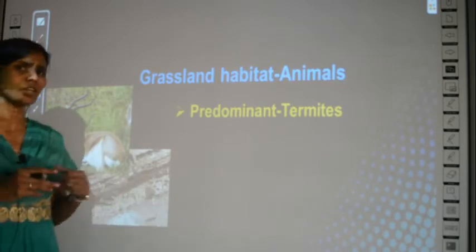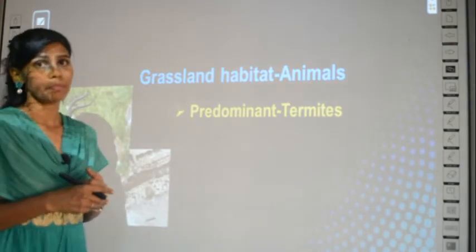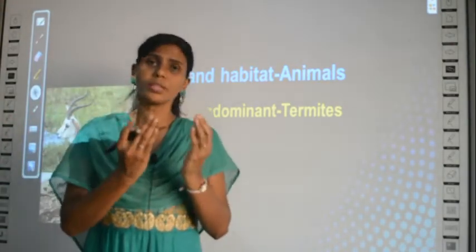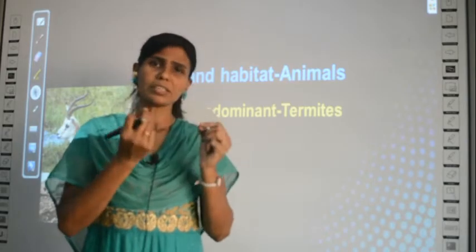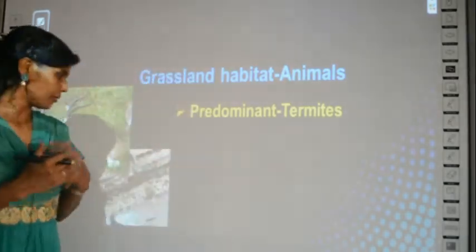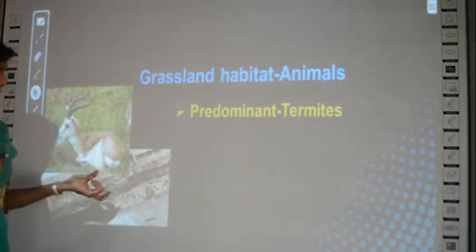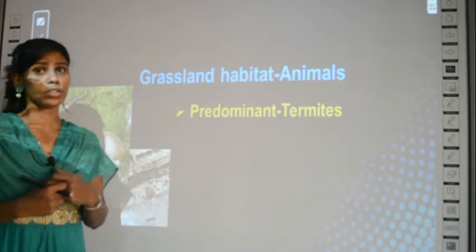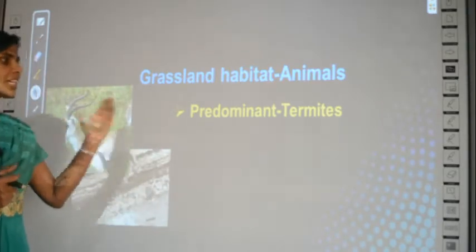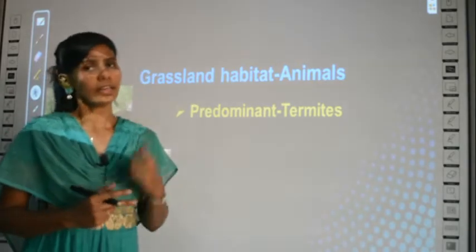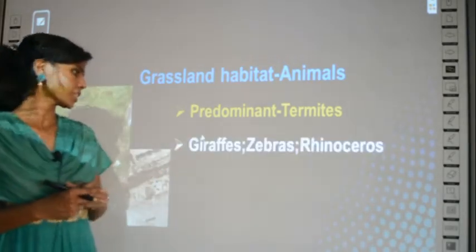You must have seen even in some houses, in moist places, if there is some wooden cupboard, sometimes you get termites. Whenever the wood is wet, these termites will start damaging the wood. And these termites are the insects which are common in grassland habitats.